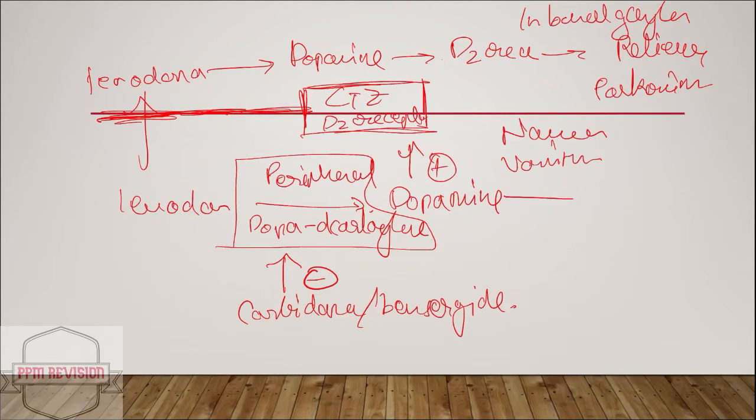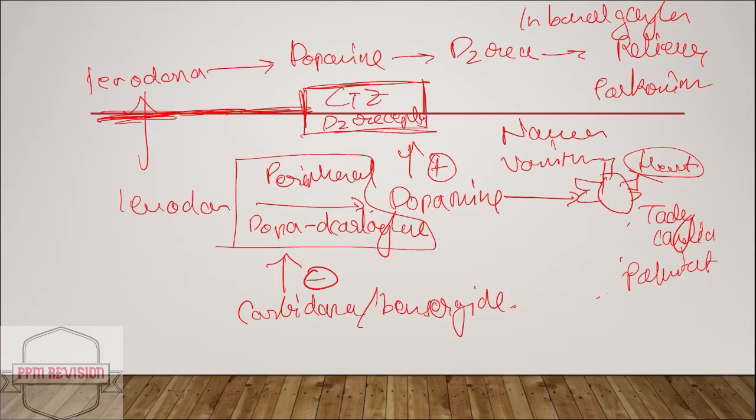Looking at this dopamine, it acts on the heart. So the effect on heart is tachycardia, palpitation, postural hypotension, and this affects the blood vessels.